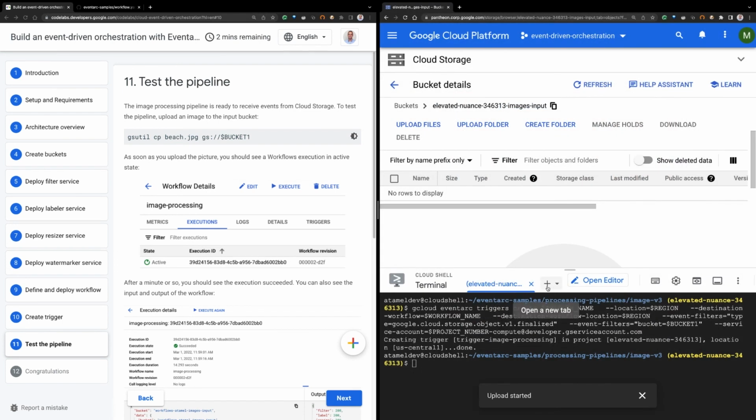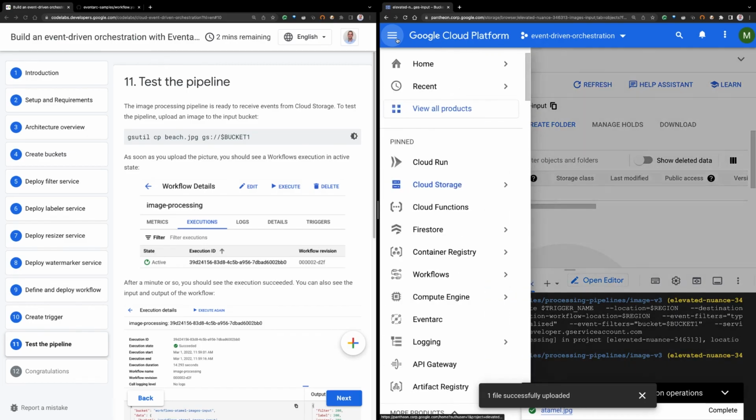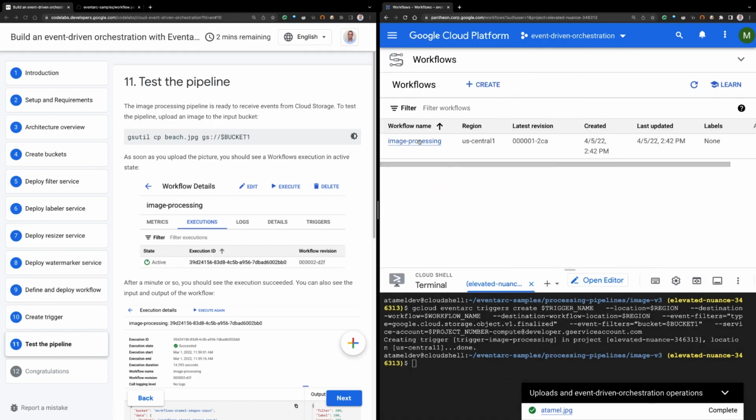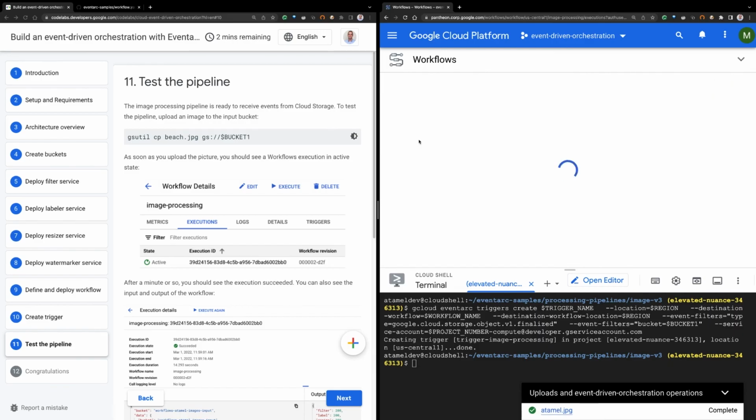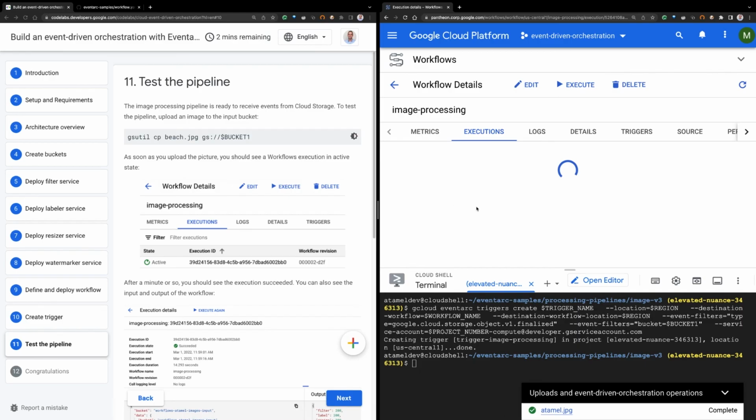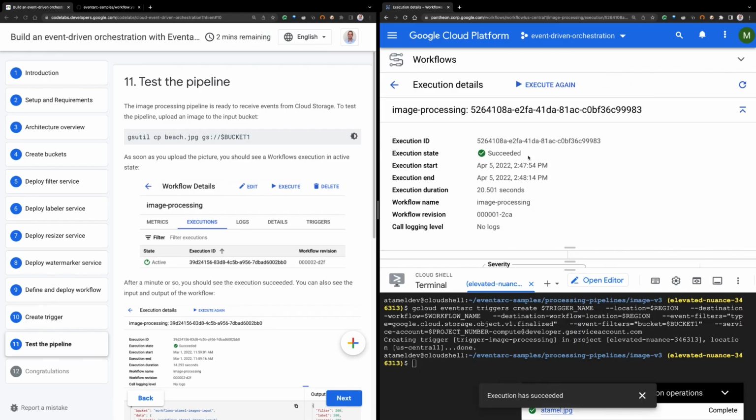And now, as this is uploading, let's actually go to Workflows and see what happens. If you go to Workflows and click on the workflow image processing, you see that there's an execution now that's active, right? So the uploading of the image triggered an event through Eventarc, and that event is now in Workflows, and Workflows is now working through that event. And if we click into the execution, it's already succeeded, by the way, so it's pretty quick.